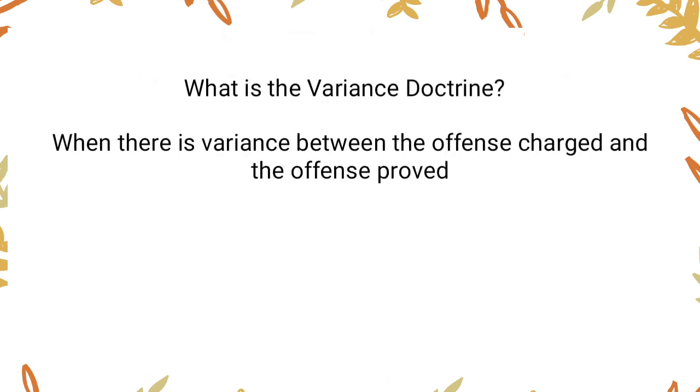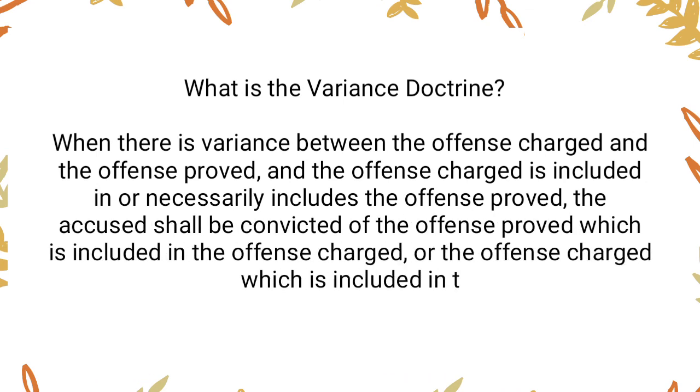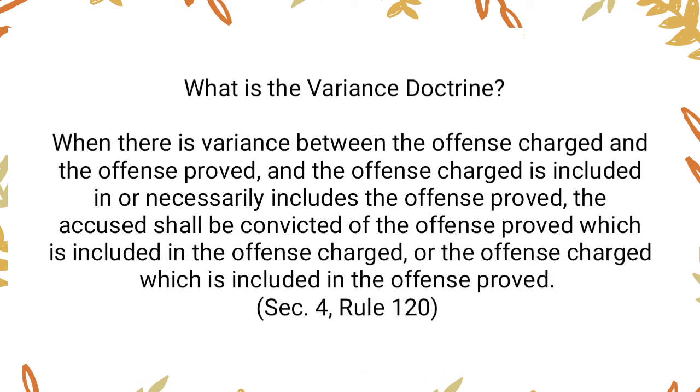What is the variance doctrine? When there is variance between the offense charged and the offense proved, and the offense charged is included in or necessarily includes the offense proved, the accused shall be convicted of the offense proved which is included in the offense charged, or the offense charged which is included in the offense proved.